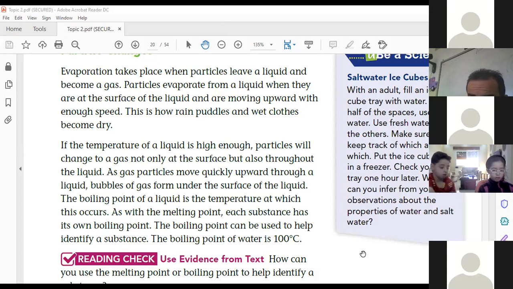Also, we forgot to mention something important: both of them, evaporation and boiling, are physical changes. Understood? Boiling is a physical change. Evaporation also is a physical change.